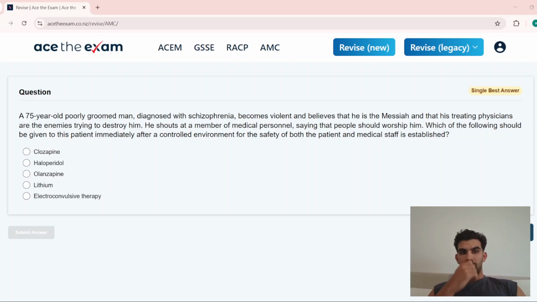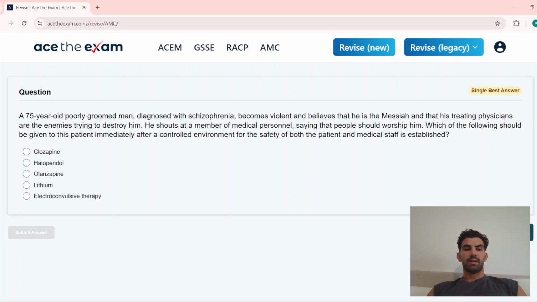So without further ado, we'll go through this question. Basically, we have a guy here who is a schizophrenic and he's having violent hallucinations, and it's asking which of the following should be given to this patient immediately after a controlled environment for the safety of both the patient and medical staff is established.